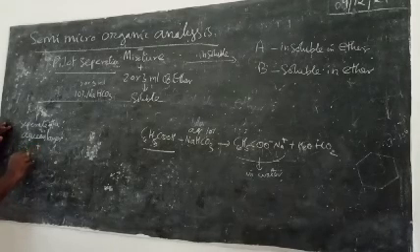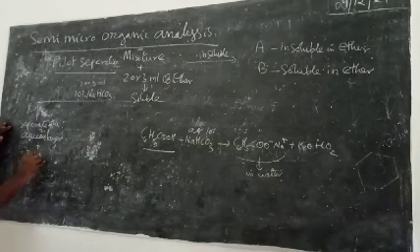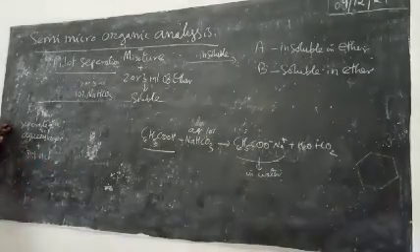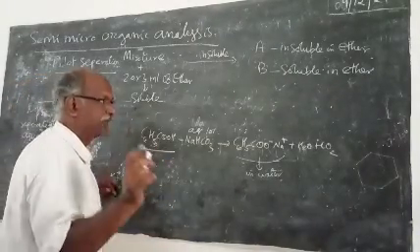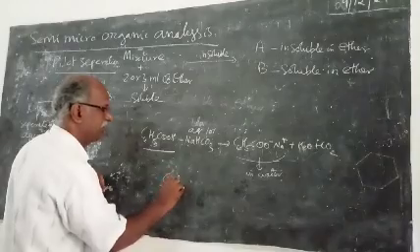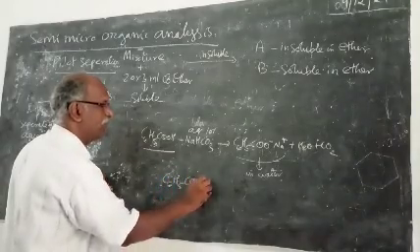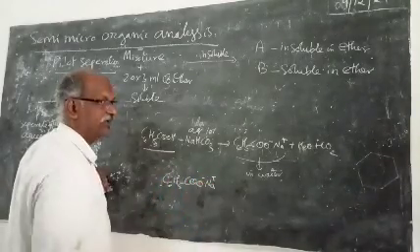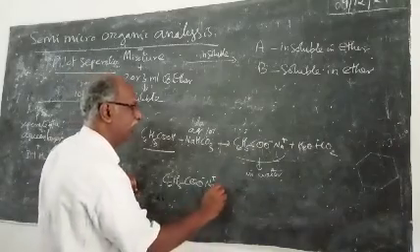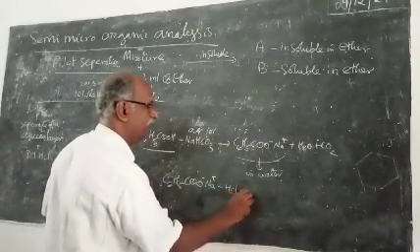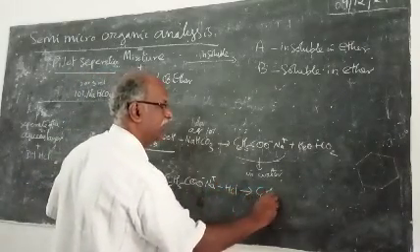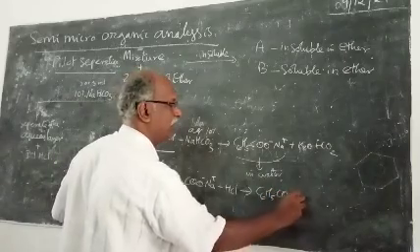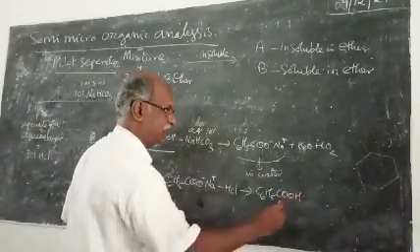If you add dilute or concentrated hydrochloric acid, what will happen? C6H5COO minus, the sodium salt of benzoic acid found in the aqueous medium, will react with hydrochloric acid. So C6H5COOH, benzoic acid, will be produced again.